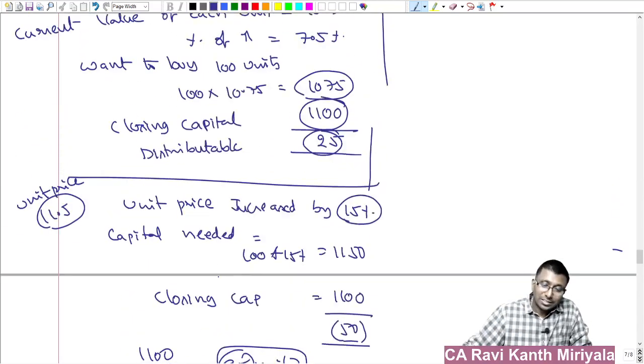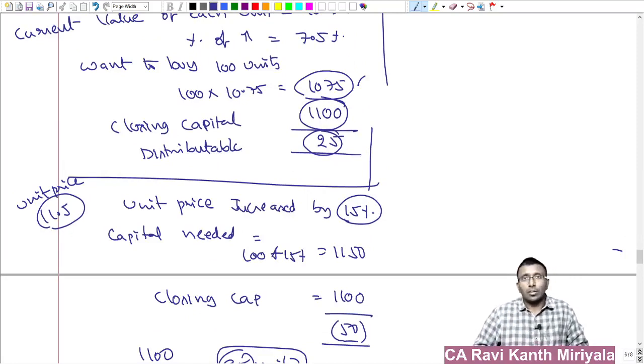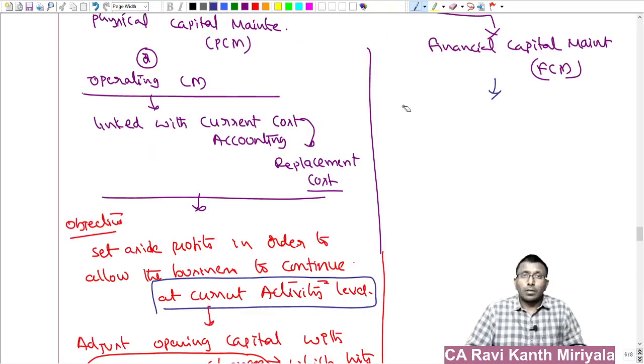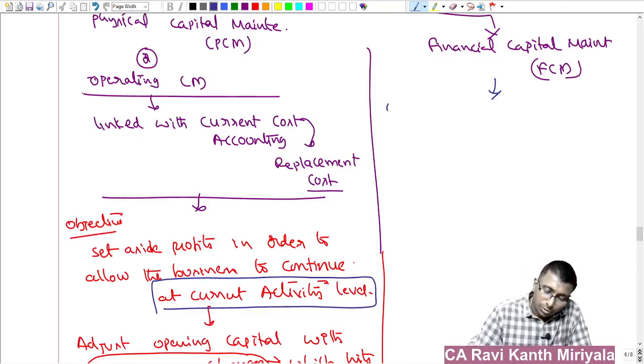See, the point is, if it is possible, why distribute 100? Only distribute 25. That's all. Safe side business. This is just the safe side concept. Hope you have understood. Okay, this is physical capital maintenance. Now in case of financial capital maintenance, what is our objective here?